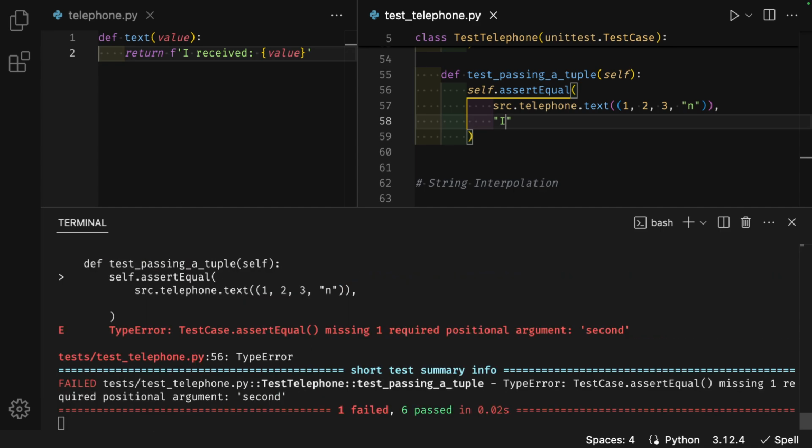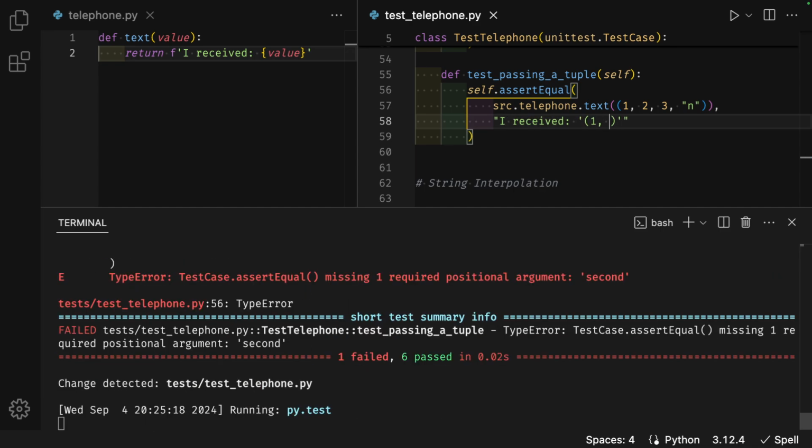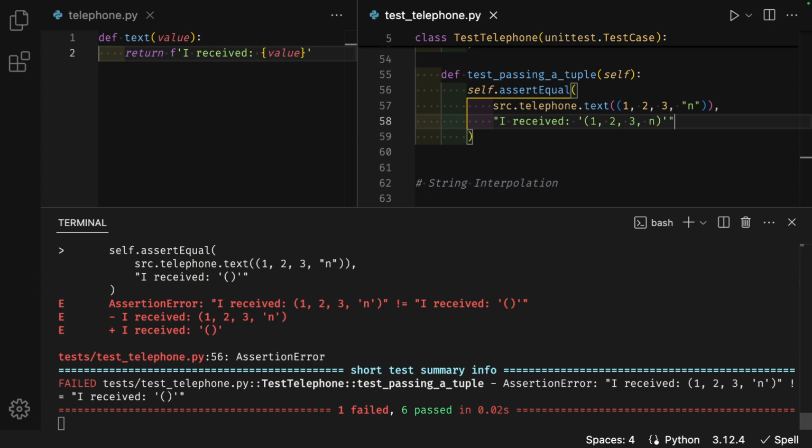Enter. My expectation in quotes is I received colon, quotes, parentheses 1, comma 2, comma 3, comma n.